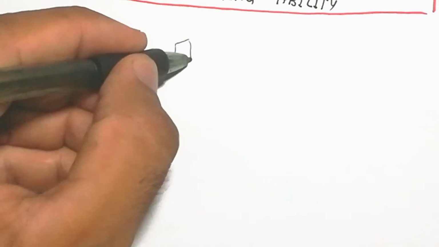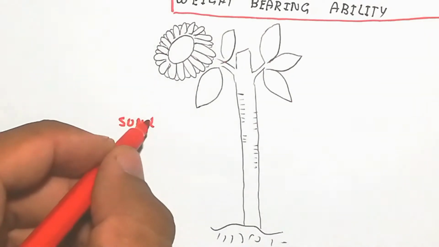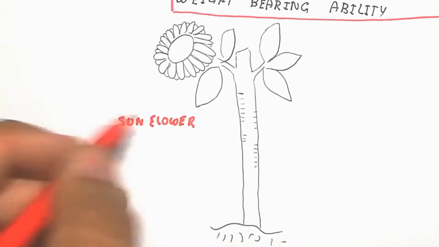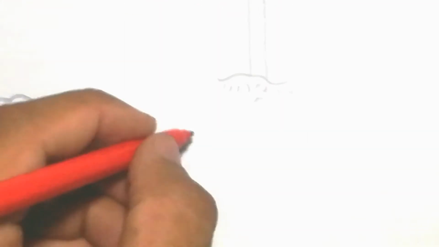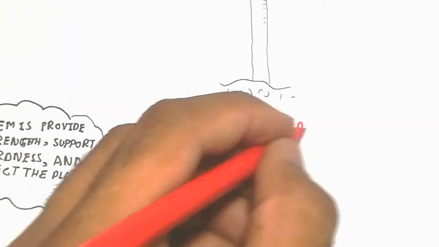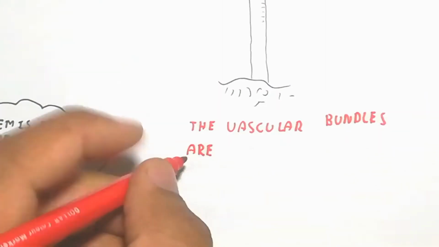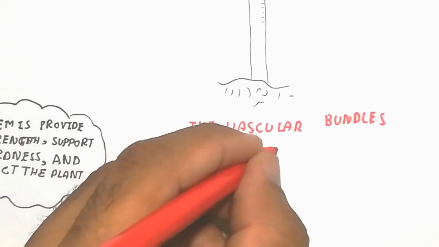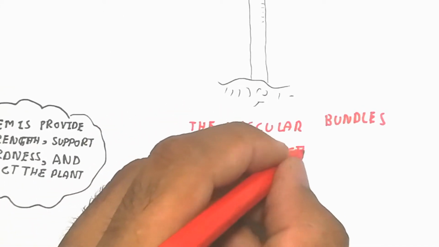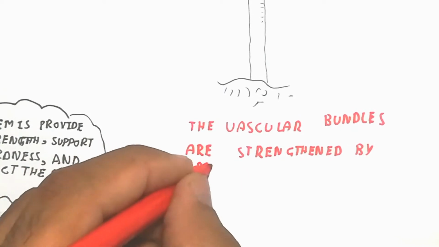Another thing we will talk about here is the sunflower. The sunflower is a plant of the family Asteraceae, and its vascular bundles are strengthened by additional sclerenchyma fibers which form a bundle cap. This is non-woody, but the additional sclerenchyma fibers which form the bundle cap basically provide the strength.